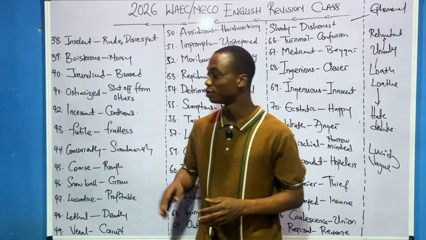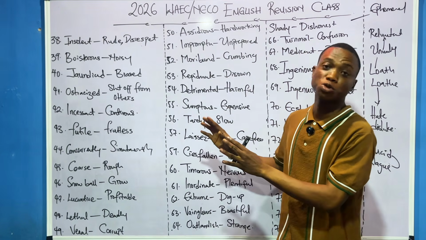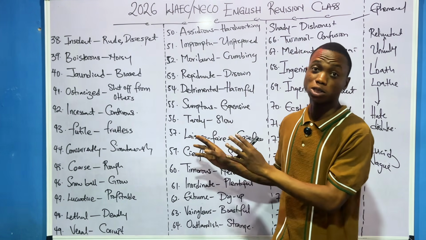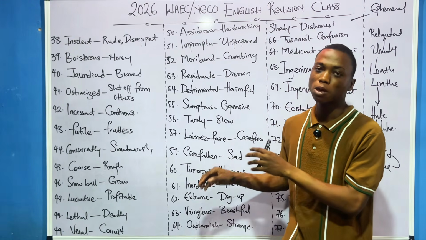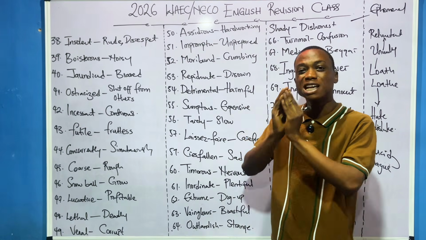Let's continue. All right, my people. Let's continue from where we stopped. So still on synonyms and antonyms. Let's rush this. This is going to be the last part of synonyms and antonyms. Then we'll move on to idioms. Popular idioms I may ask you and how to answer idiomatic questions. Then we'll move to lexis and structures.